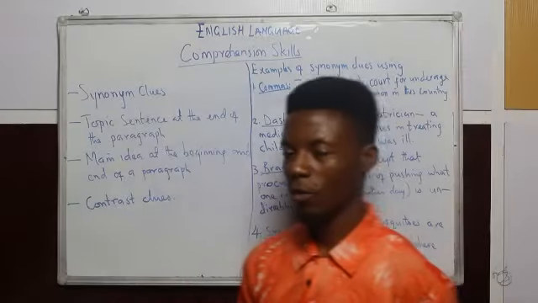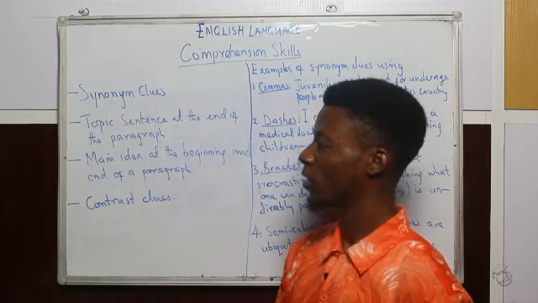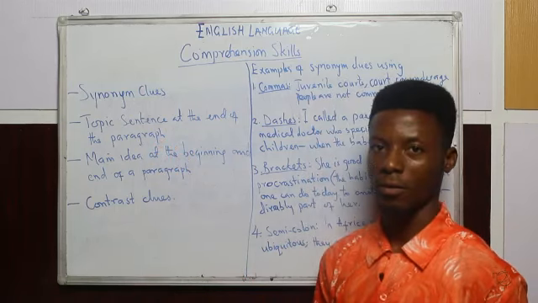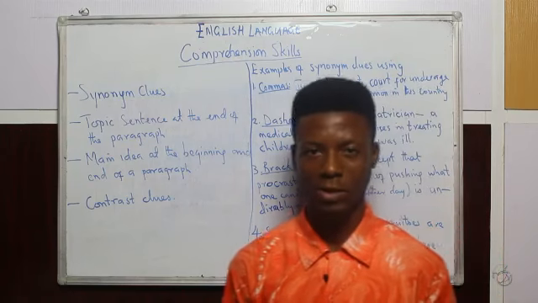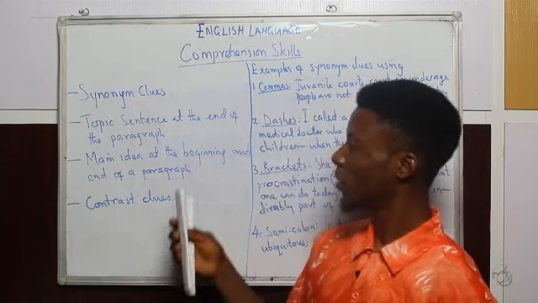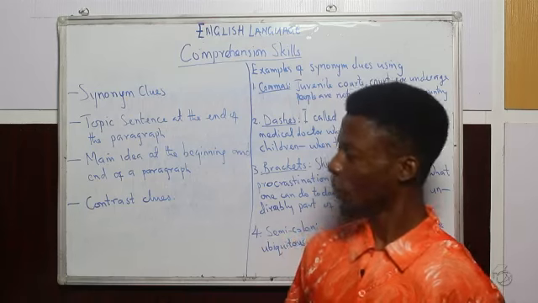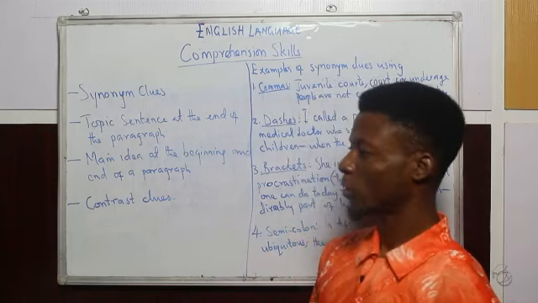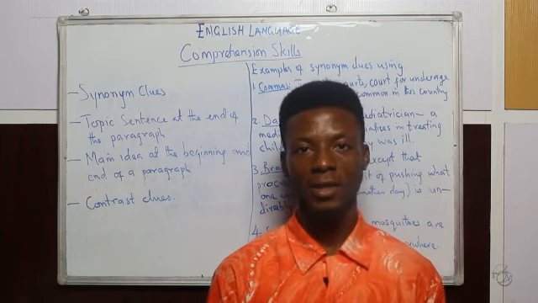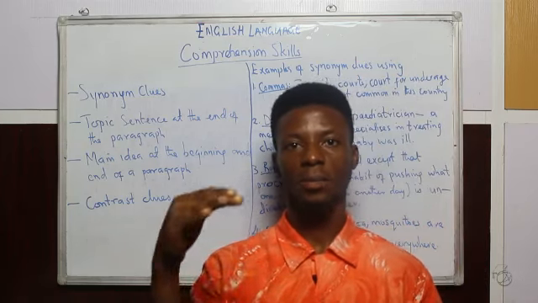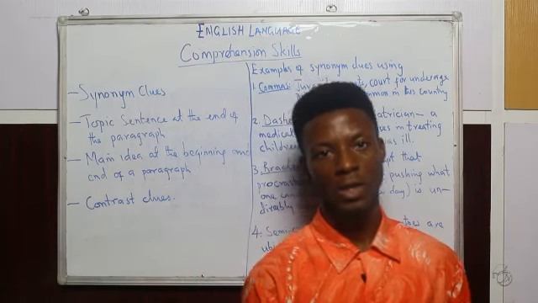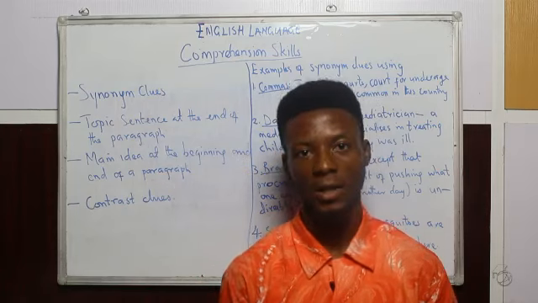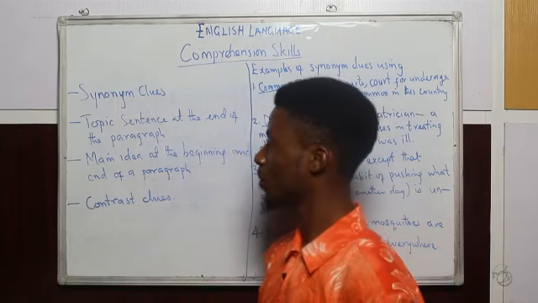The next topic or outline we'll be discussing is the topic sentence at the end of a paragraph. Earlier, we treated topic sentences in paragraphs. Now, we also said we can find the topic sentence either in the beginning of a paragraph or in the end of a paragraph. We can also find it both in the beginning and end of a paragraph.